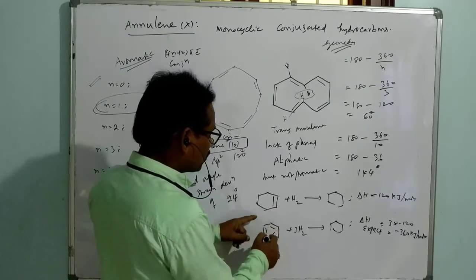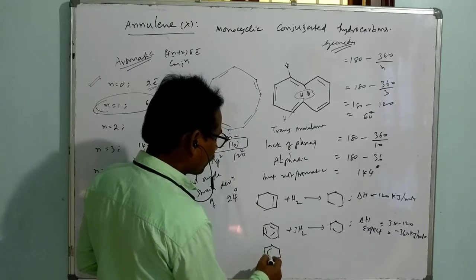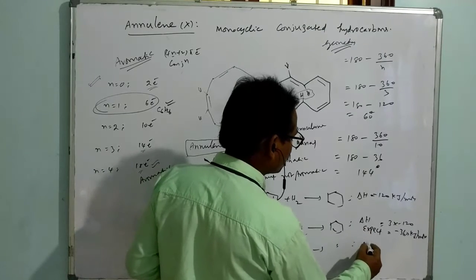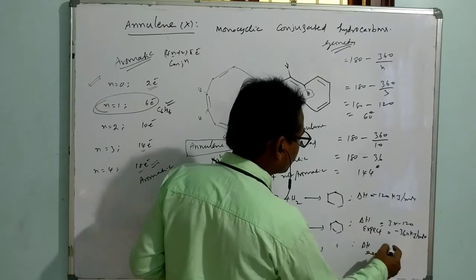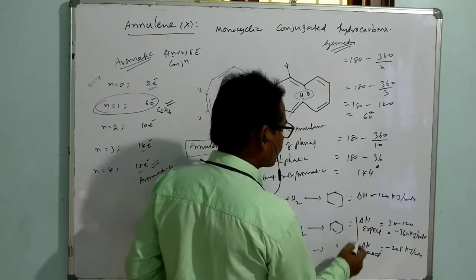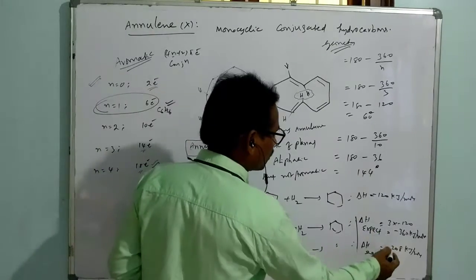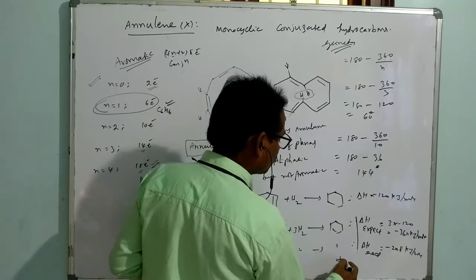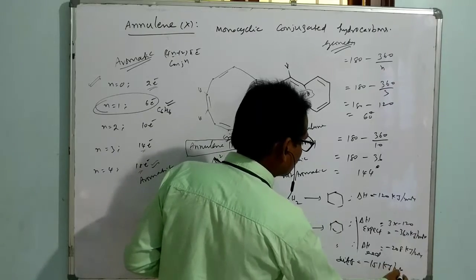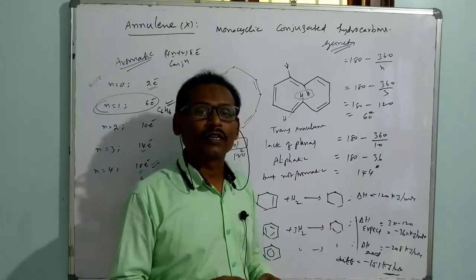But actually, it is not a true structure. The true structure of benzene is this one. So in that situation, what happens? The same thing happens, but what is the energy? The delta H of real or experimental is only 208 kilojoules per mole. What is the difference? The difference is nothing but stabilization energy, which is minus 151 kilojoules per mole. So like that, benzene is stabilized by 151 kilojoules per mole of energy.